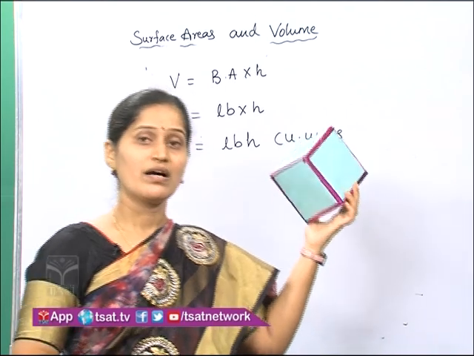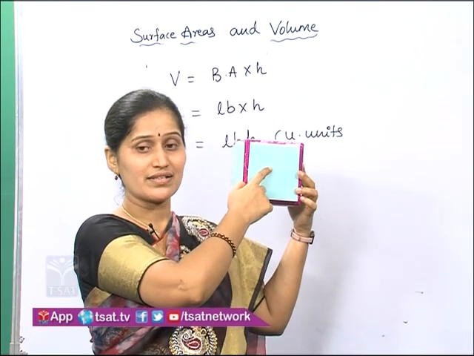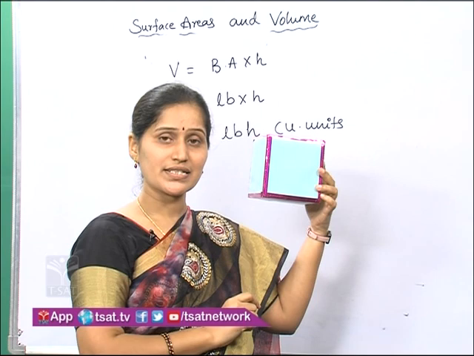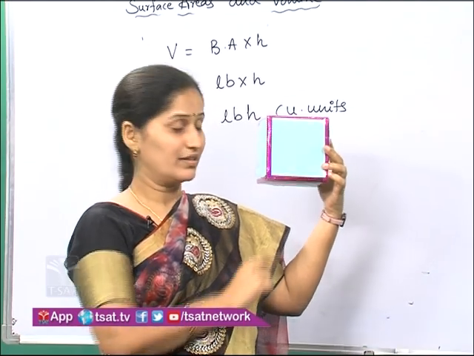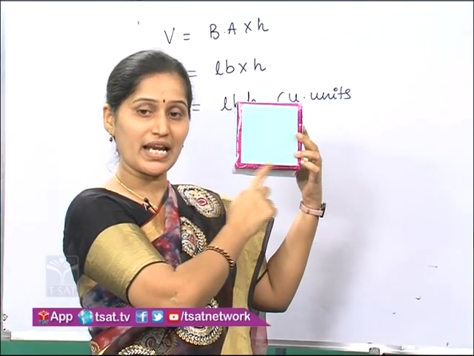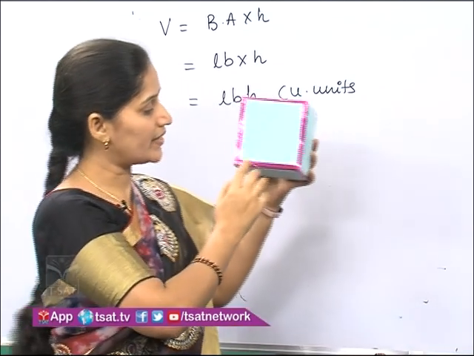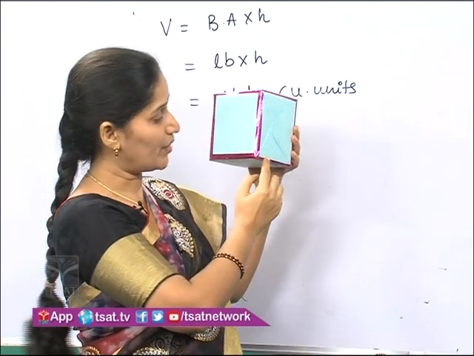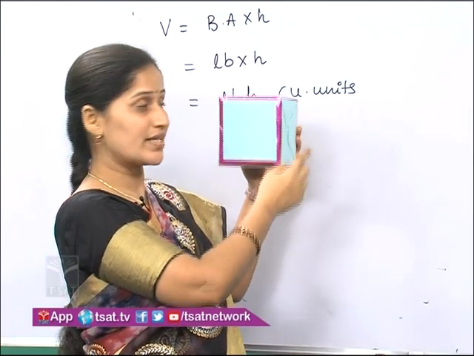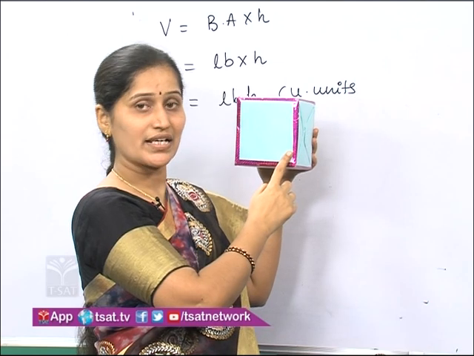Then what about the cube? For a cube, all the faces are in square shape. That means all are the same length. L, B and H are all the same length. This length you can take as A units, and breadth also A units, and height also A units.